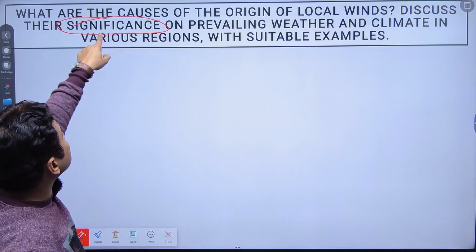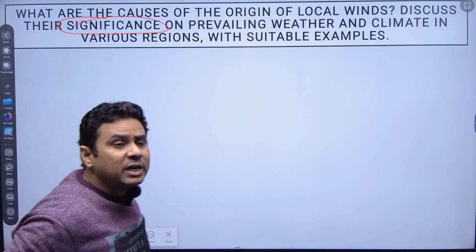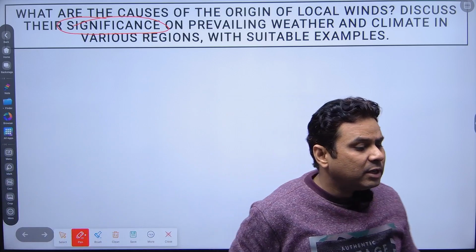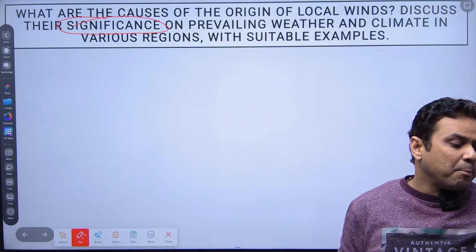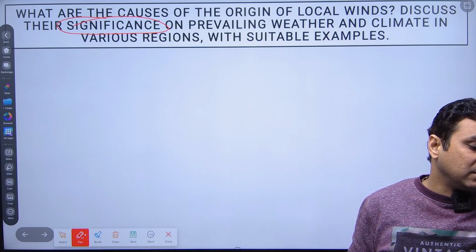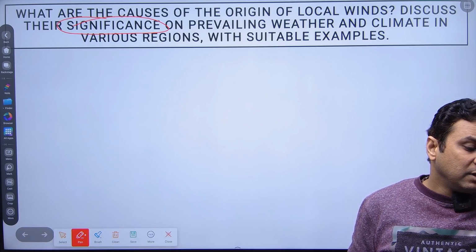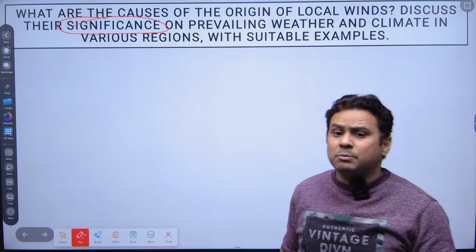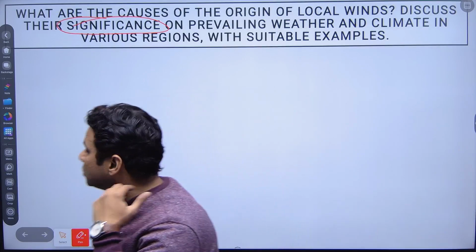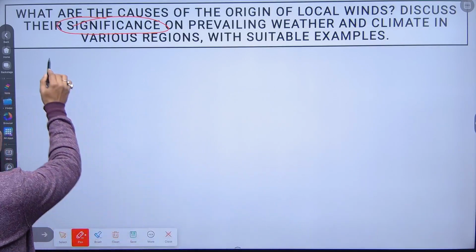We are going to prove it with some examples, and you will get these examples from some localized winds. So we'll talk about the local winds first.